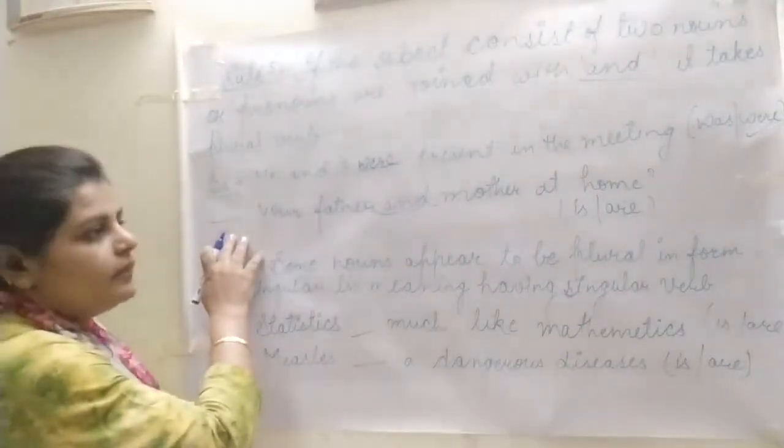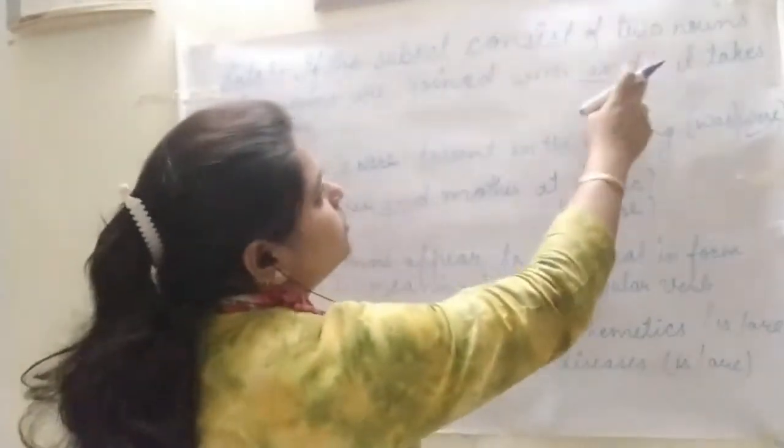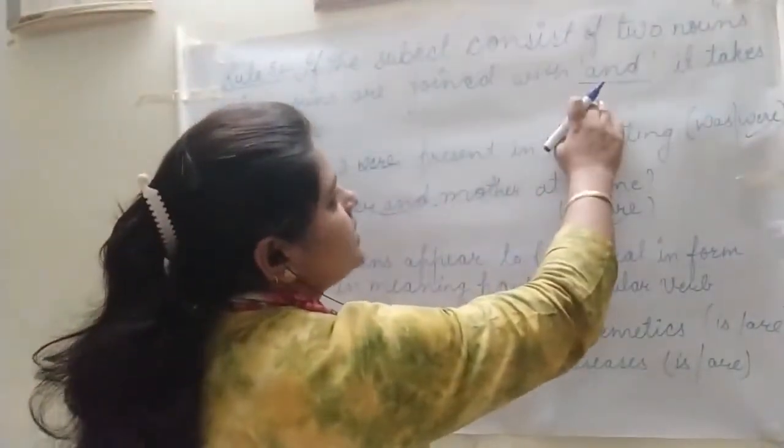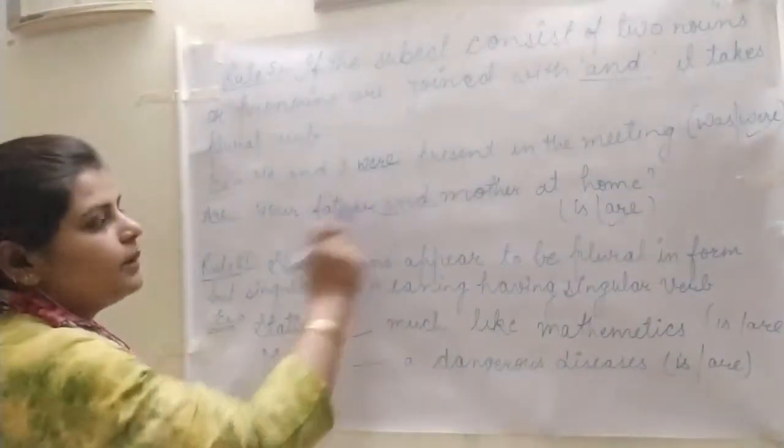Again and is there, so again the plural verb will come, so are. Are your father and mother at home? This is rule number 5. When two nouns or pronouns or two subjects are added with and, it takes a plural verb.